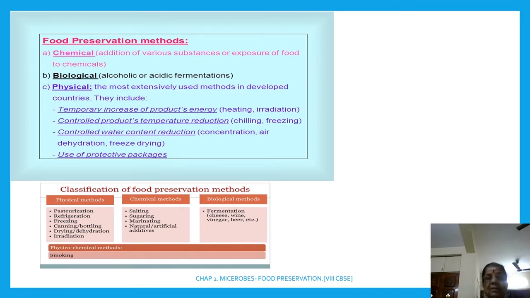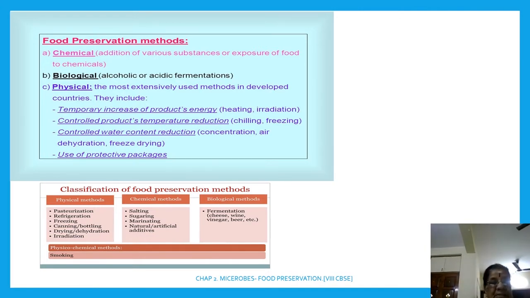Physical methods are pasteurization, refrigeration, freezing, canning and bottling, drying and dehydration, and irradiation. These are not listed like this in your book, but you have to learn this. I will ask questions from this. Right?